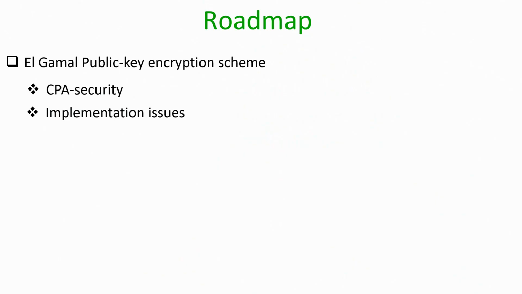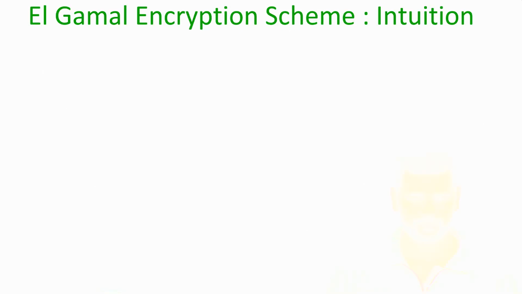Just to recap, in the last lecture we have seen the syntax of public key encryption scheme. So, the roadmap for this lecture is as follows. In this lecture we will see a candidate public key encryption scheme, namely Elgamal public key crypto system, and we will prove formally its CPA security, and we will end the lecture with some of the implementation issues which we face while implementing Elgamal encryption scheme in practice.